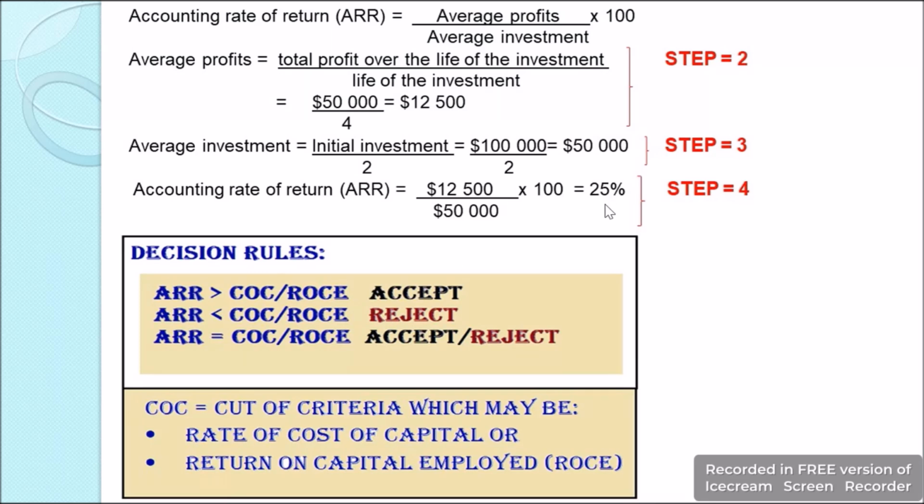In this problem we have the ROC as 15% and ARR as 25%, so we will accept this project. But in case ARR is less than the cost of capital or ROC, then we reject the project. And in the last scenario, if ARR is equal to the cost of capital or the return on capital employed, then we can either accept or reject the project.